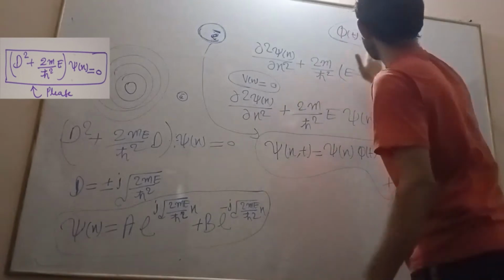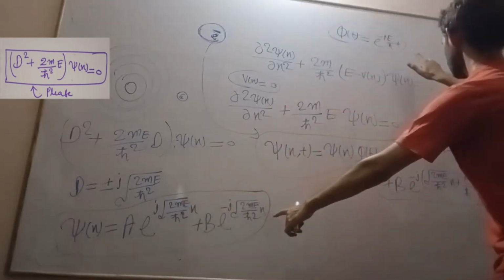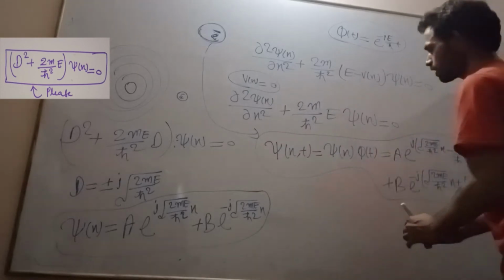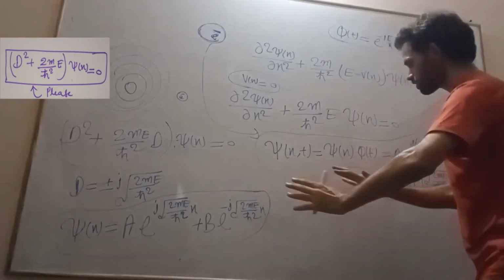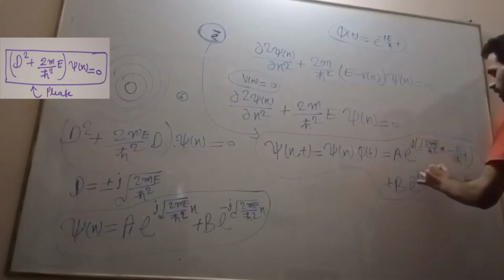So when you take this, we will get this. The wave is traveling in the plus x direction and the minus x direction. Let us take the wave traveling in the positive x direction.